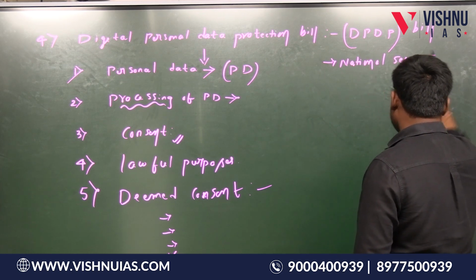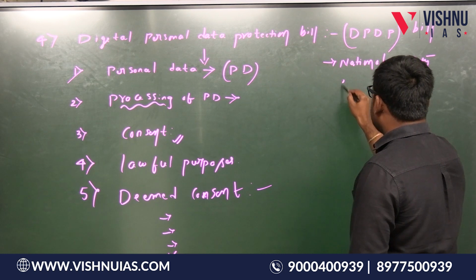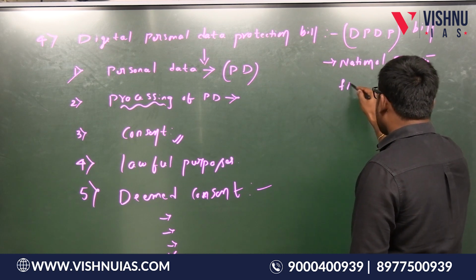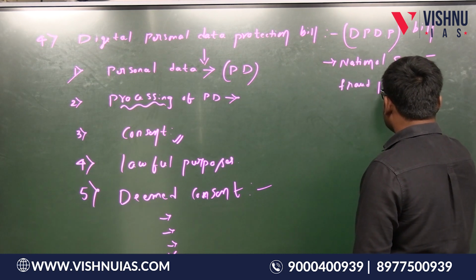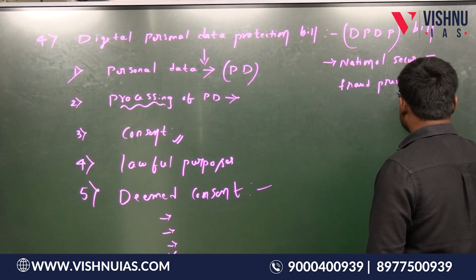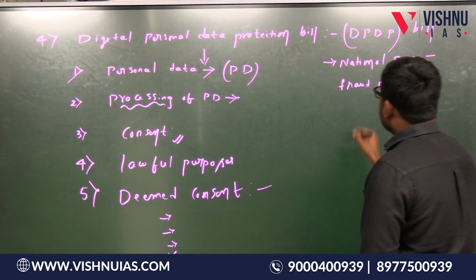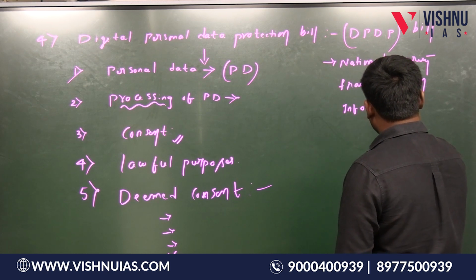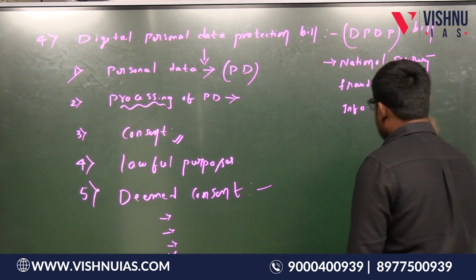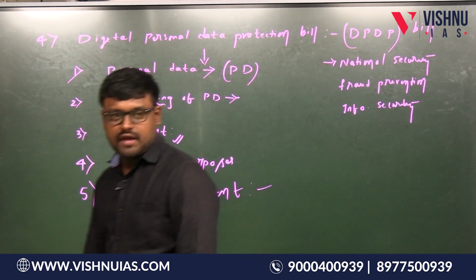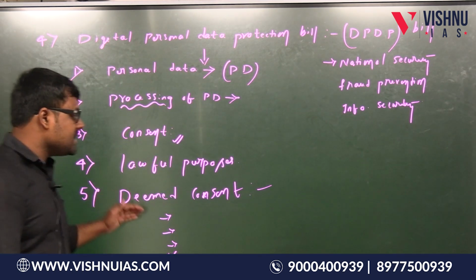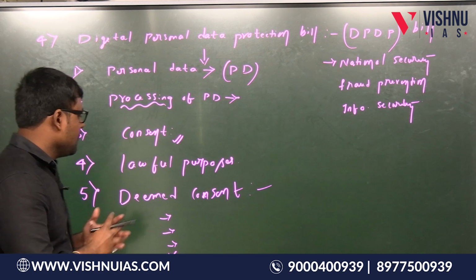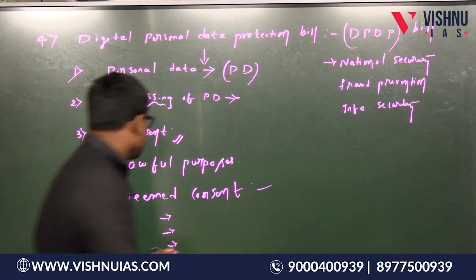For the purpose of national security, for the purpose of fraud prevention, for the purpose of information security. So under these, the consent is deemed to be taken. So this is about the deemed consent.